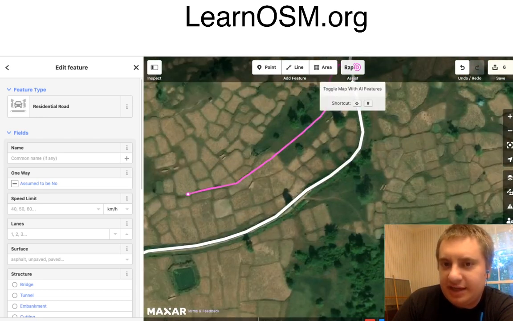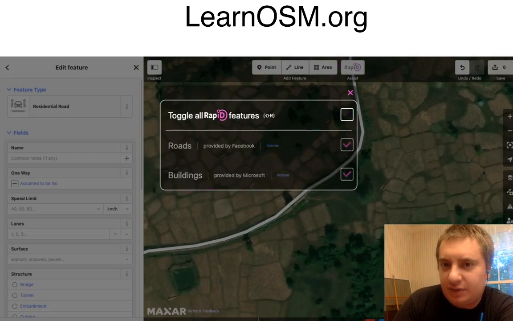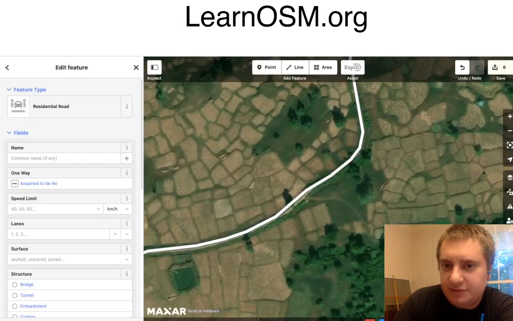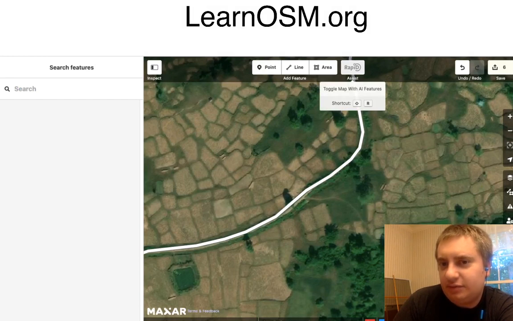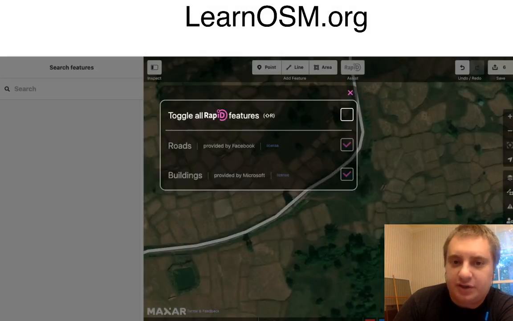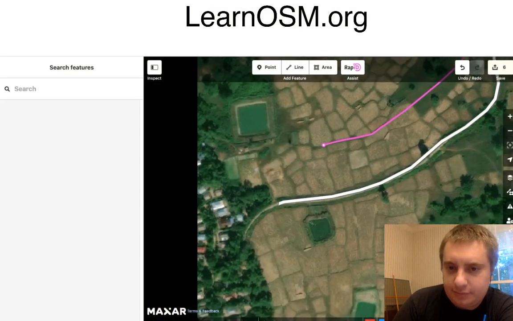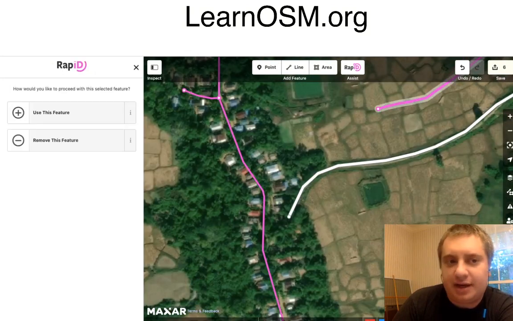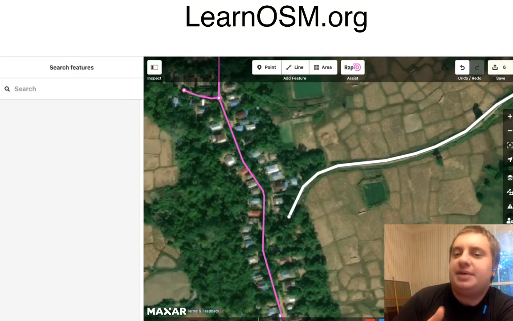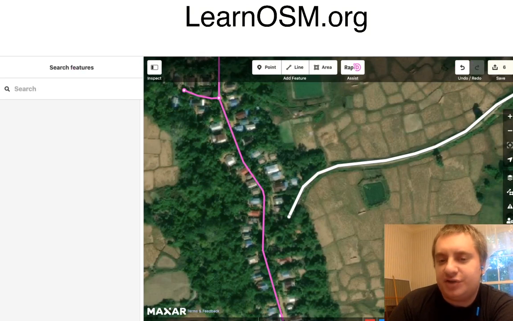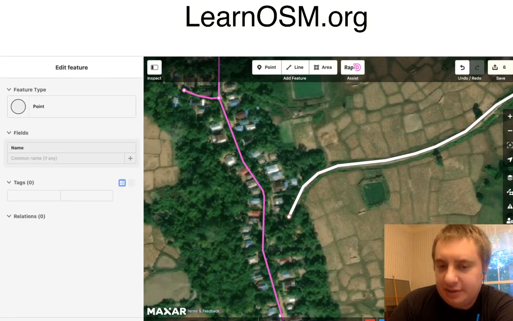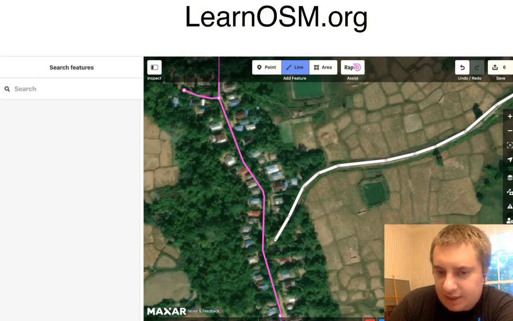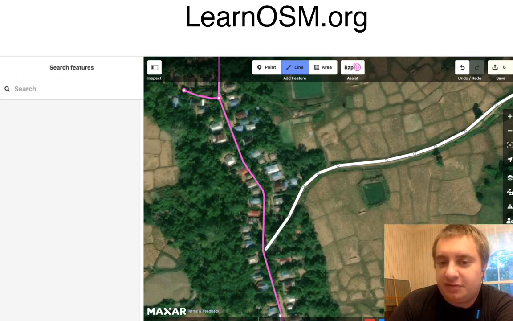Now, yeah, I can go back here and toggle this to see if I want to add that road over to the side, and I don't really like that. So I'll keep on going. Oh, I do also have the option to remove this feature. It's not being added to the map, but it just makes it easier visually if there's something there that you don't like. I don't know if it gives feedback to the Facebook team or not.